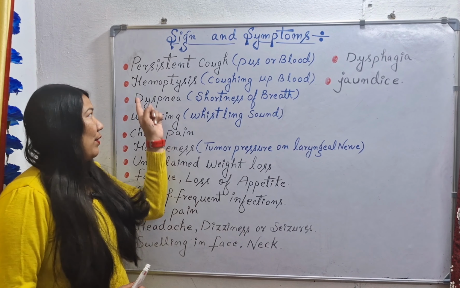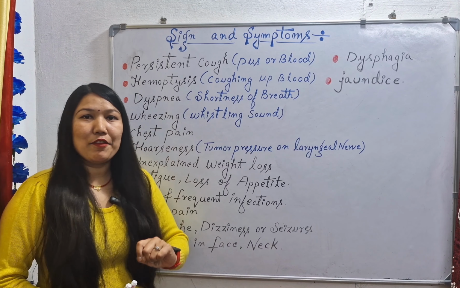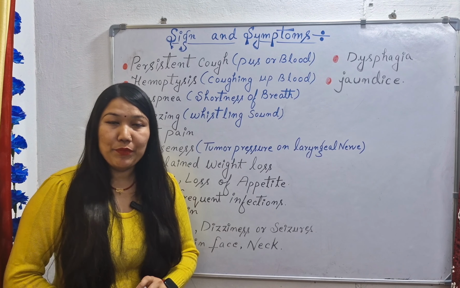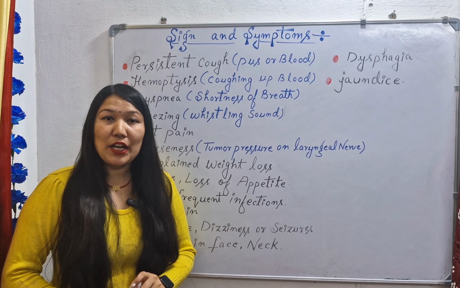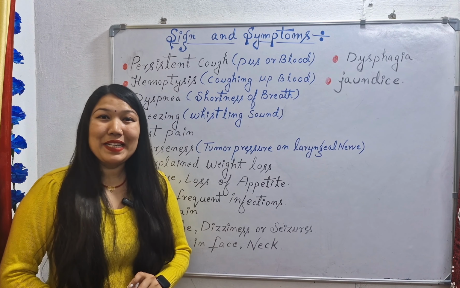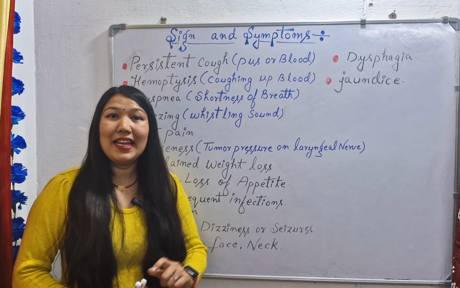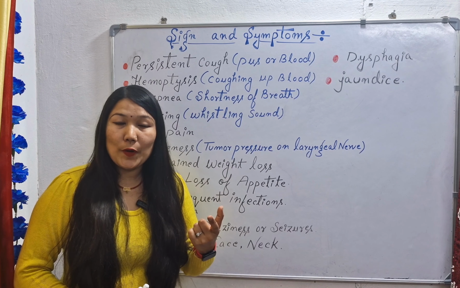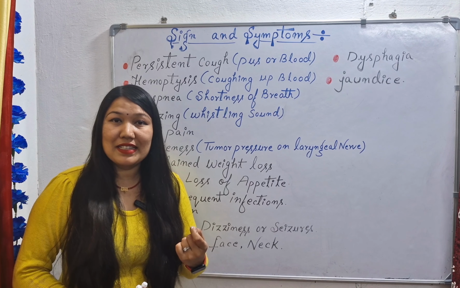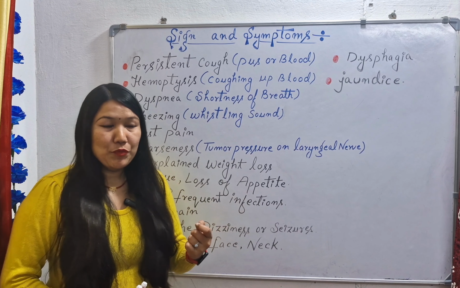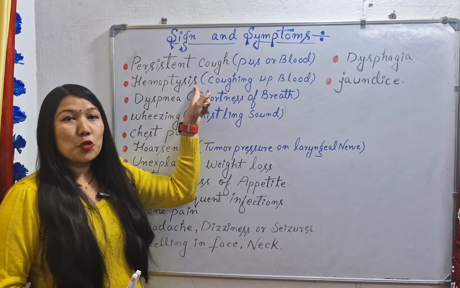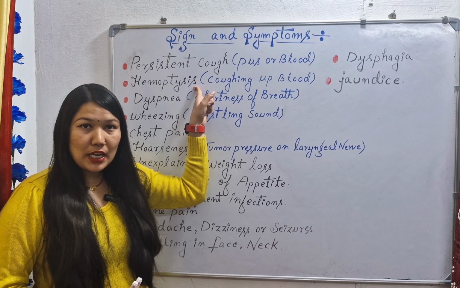The next symptom we have is hemoptysis. It means there will be blood in the sputum. Whenever the patient coughs and spits the sputum out, a tinge of blood or streaks of blood can be seen in the sputum. These two symptoms can also be seen in a tuberculosis patient.